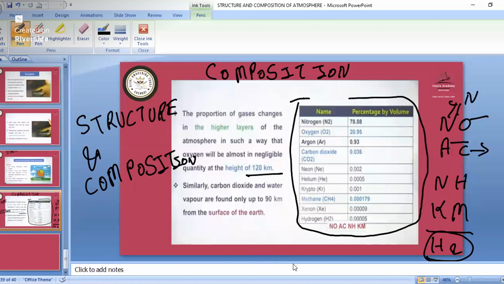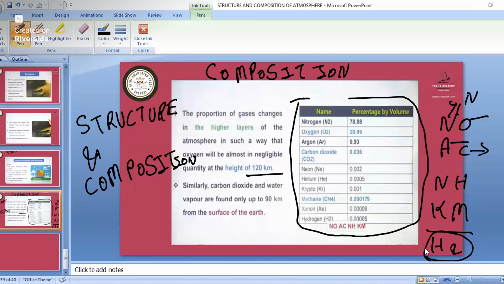Remember all those particular phenomena that take place in all those layers, because questions might be asked like, ozone is present in which layers. They will give the options of troposphere, mesosphere, and stratosphere. Remember that ozone is present in all three layers, but the good ozone is maximum in the stratosphere. Don't get confused with that part.